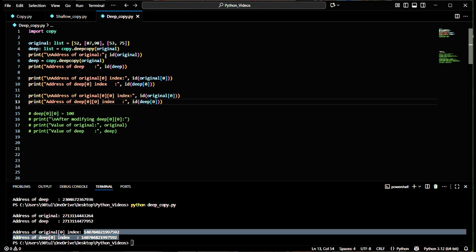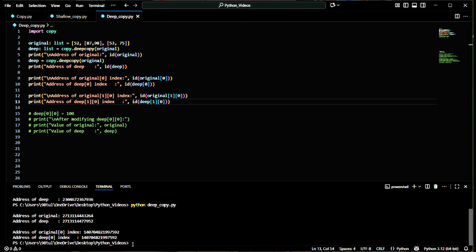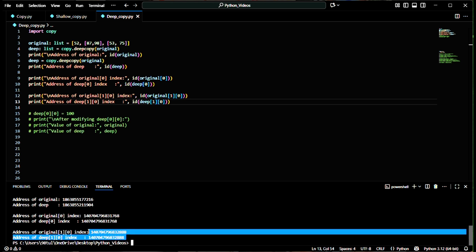Now I'm going to check the address of this zeroth index. That means this is my first index and this is my zeroth index. So let's check. Okay, so again we are getting the same address for the two inner resources. They have the same address already.